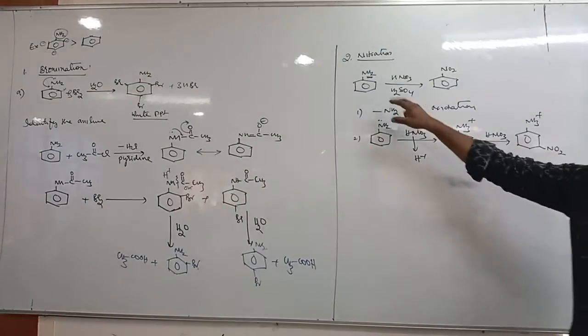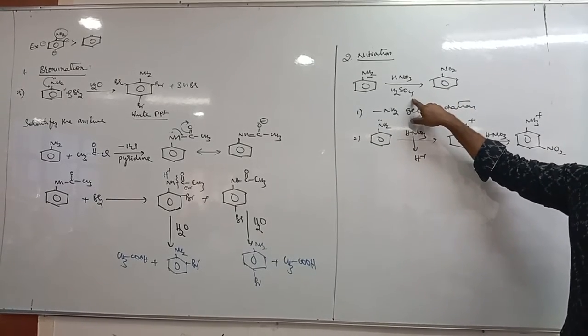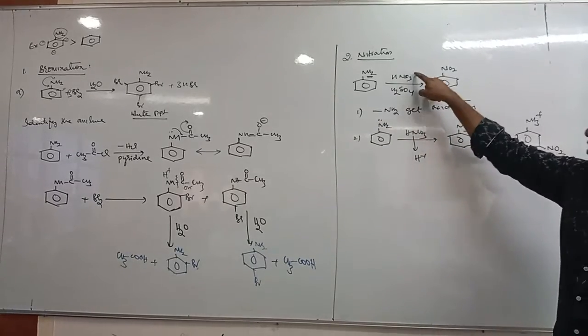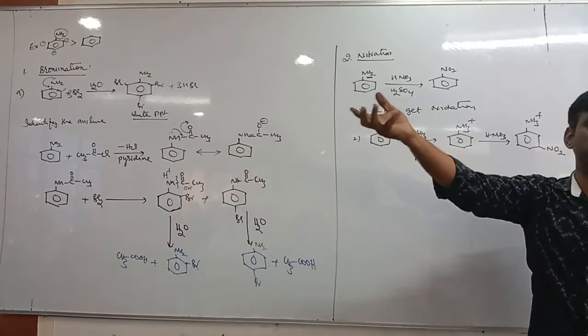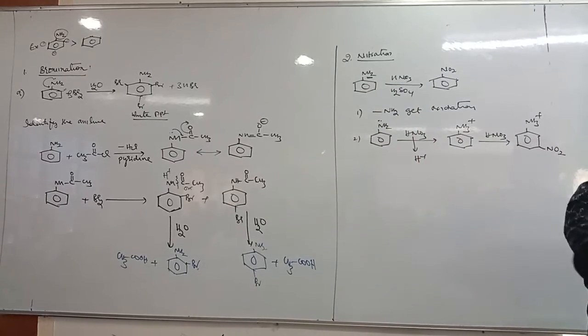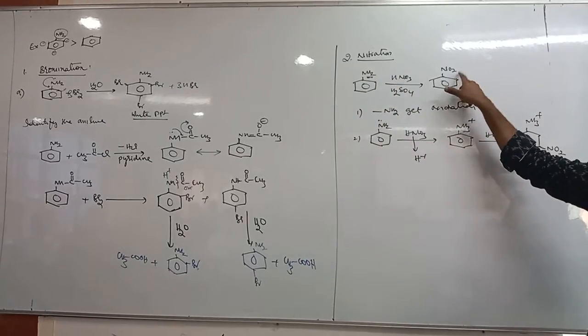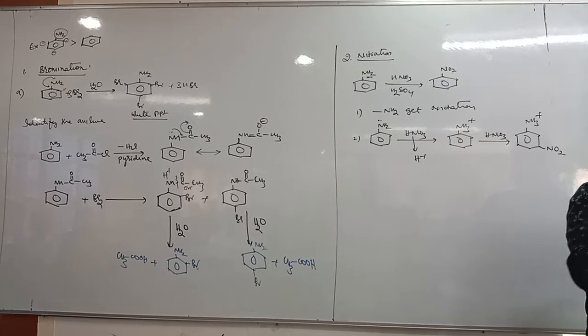One, in nitration we use HNO3 and H2SO4. If aniline undergoes direct nitration in the presence of these two oxidizing agents, the NH2 group undergoes oxidation. What is oxidation? Addition of oxygen. It forms NO2. That means the NH2 group gets converted into NO2, but you will not get ortho nitro, para nitro aniline.